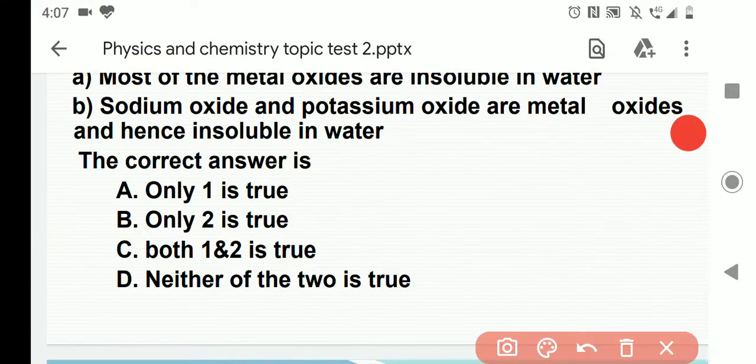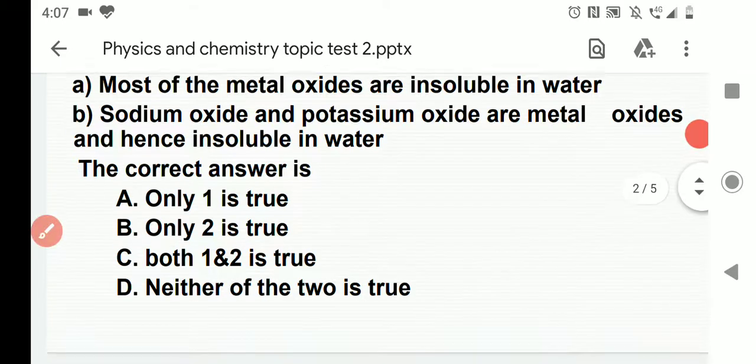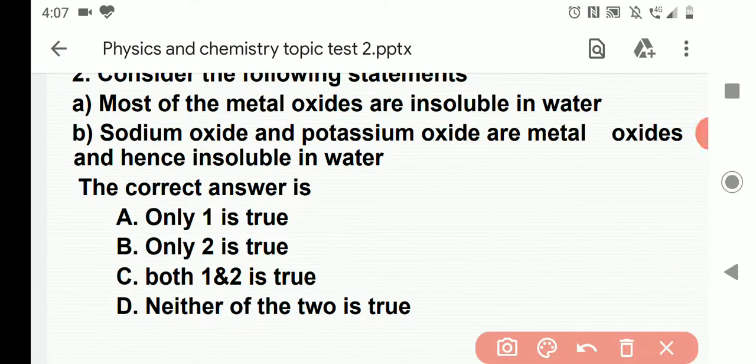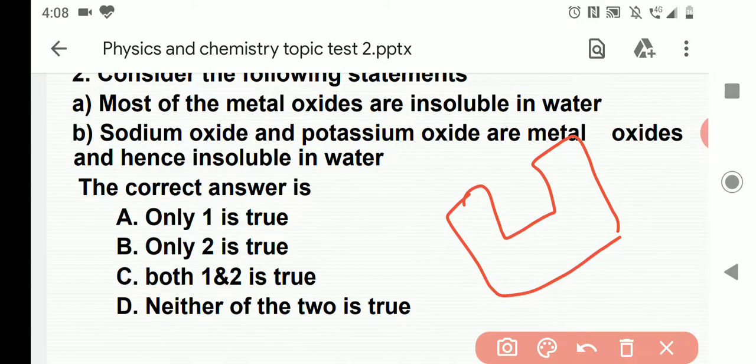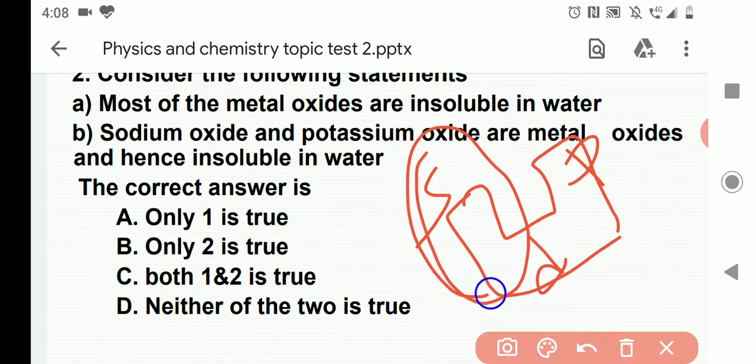Here the concept is most of the metal oxides. If you take a periodic table, this is the S block element, this is the P block element, this is the D block element. Most of the metals are present in the first group and second group, in the S block as well as in the D block.